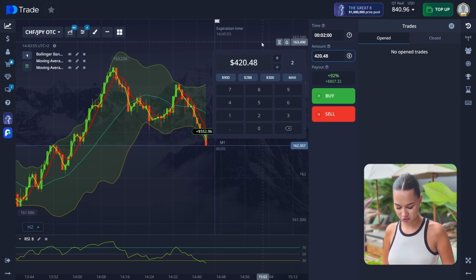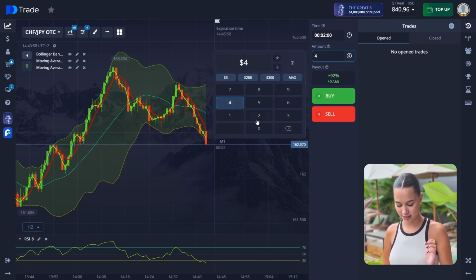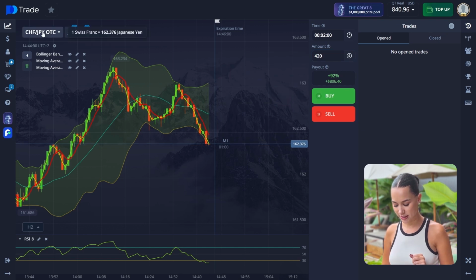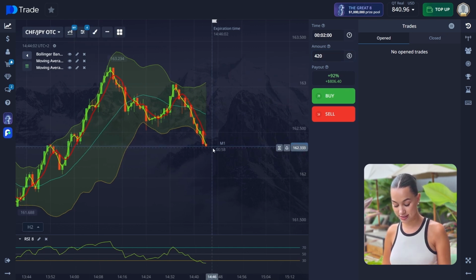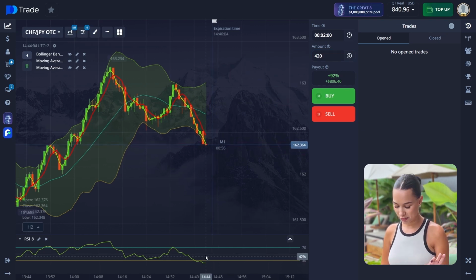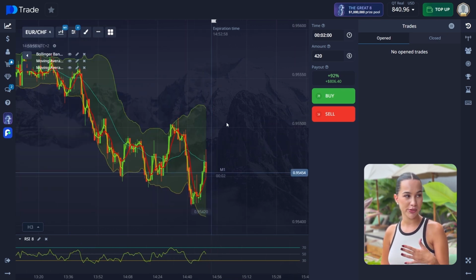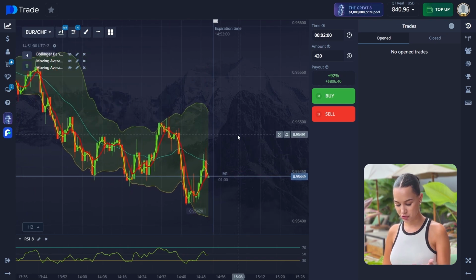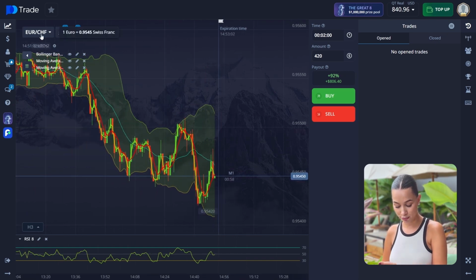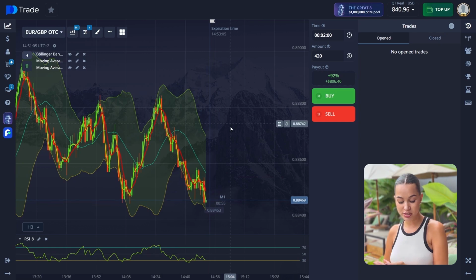And I actually like the strategy with moving average, Bollinger Bands, and RSI. It's like the basics of the basics, and if you understand how to analyze it, you're gonna be really successful. It's gonna be really easy for you to trade. And while you get more practice, when you see more and more examples and situations on the chart you're trading, that's how you gain your experience. And after that, you're just gonna make decisions about opening a trade really fast.